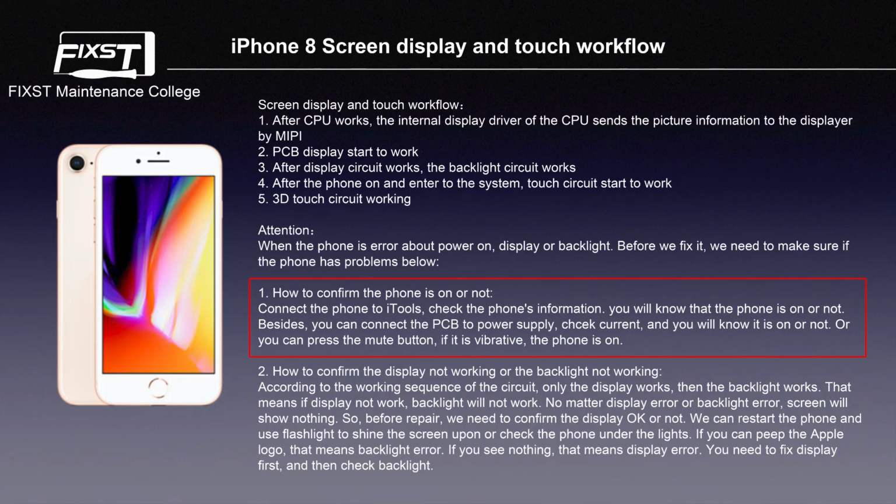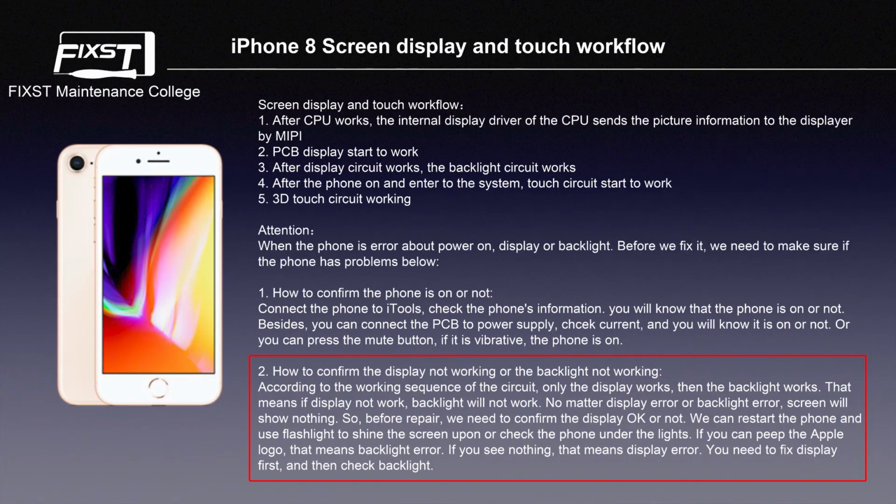Or you can press the mute button. If it vibrates, the phone is on. Number 2, how to confirm whether the display is not working or the backlight is not working. According to the working sequence of the circuit, only when the display works does the backlight work. That means if the display does not work, the backlight will not work. No matter whether it is the display or the backlight, the screen will show nothing.